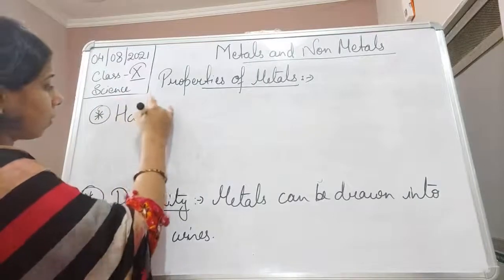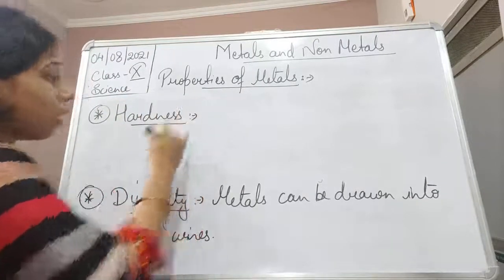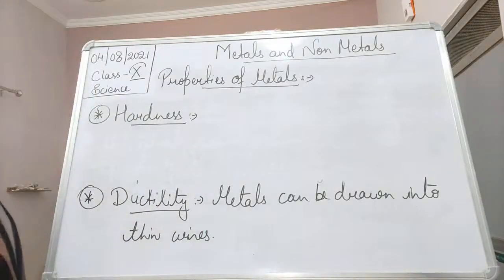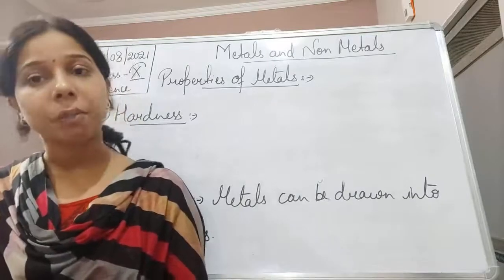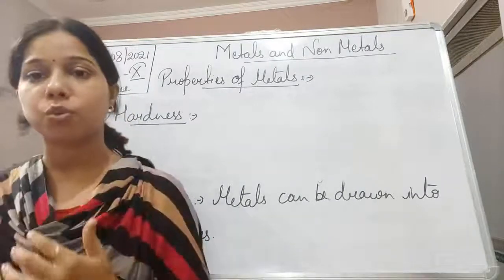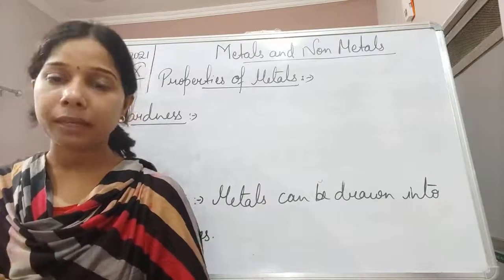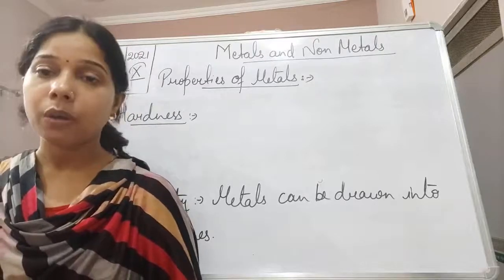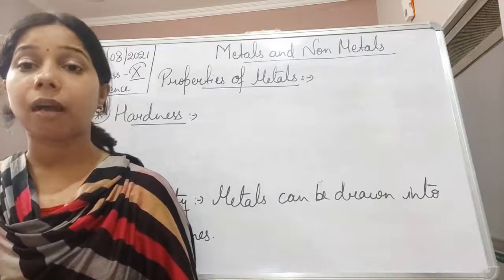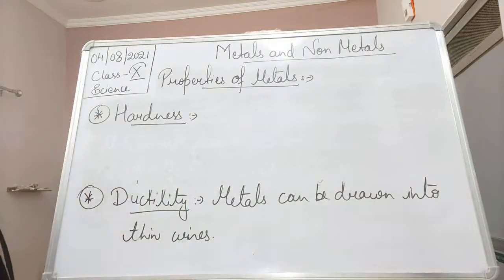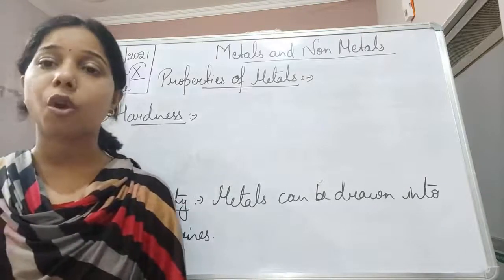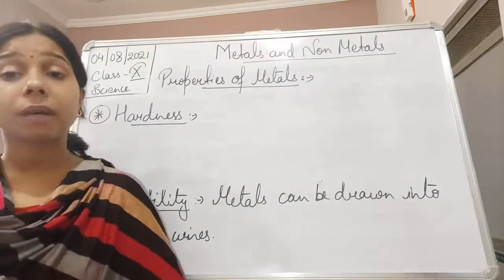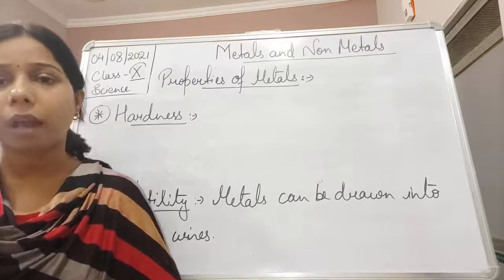Hardness. So metals are generally hard, and the hardness also depends upon the strength of the metallic bonding. The bonding we will discuss later in the same chapter, students. But yes, the higher the metallic bonding, the higher the strength of the metal will be. So generally all metals are hard. They have a strong metallic bond, and they cannot be cut with the help of a knife. But there are exceptions also. Exception like mercury, it is in a liquid state, so it is not hard at all.